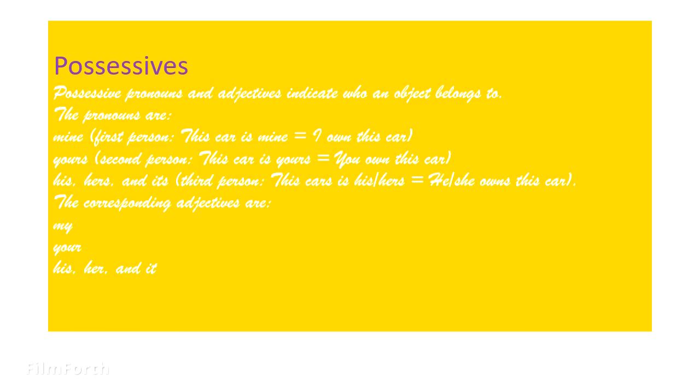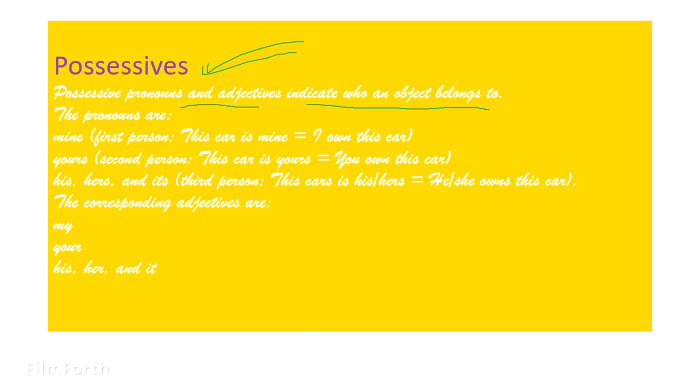Last one is possessives. Possessive determiners, possessive pronouns and adjectives indicate who objects belong to, your possession. It's very easy theory.